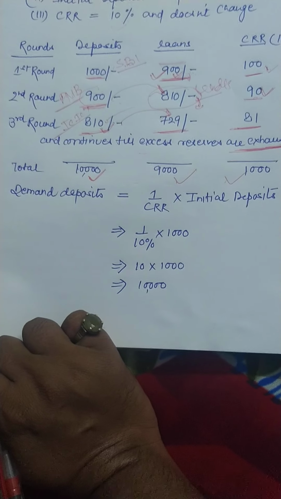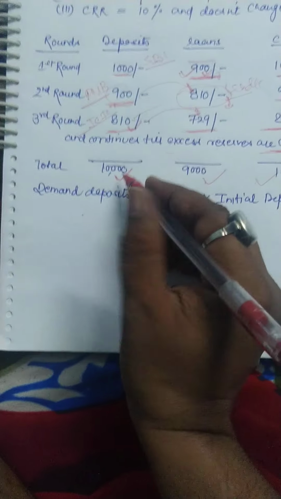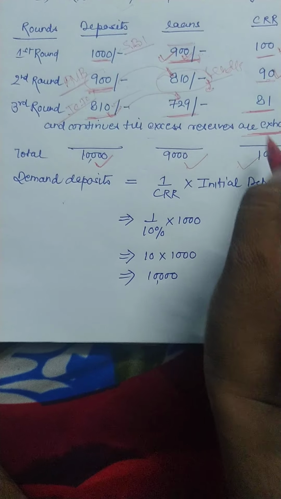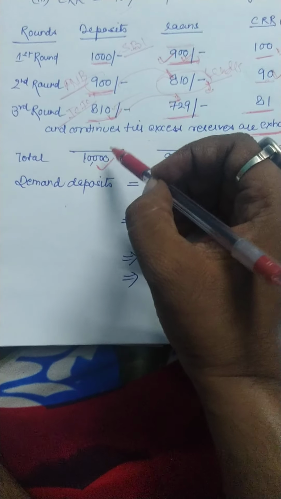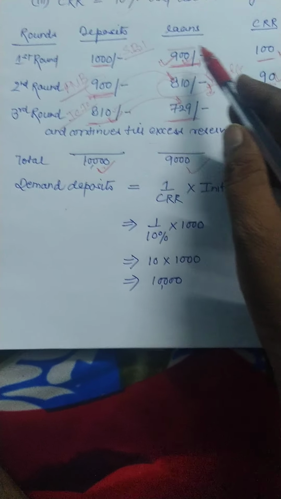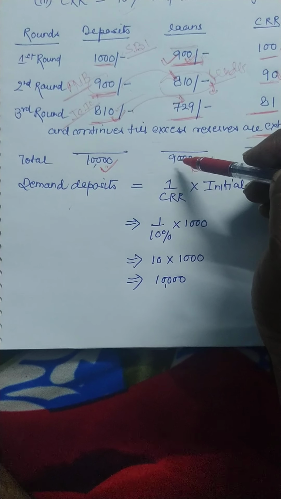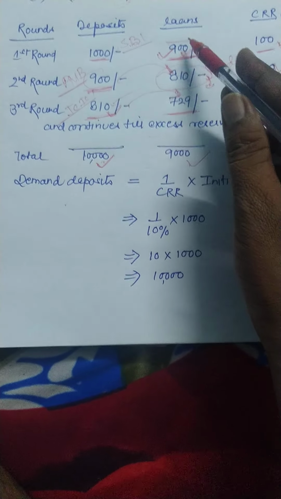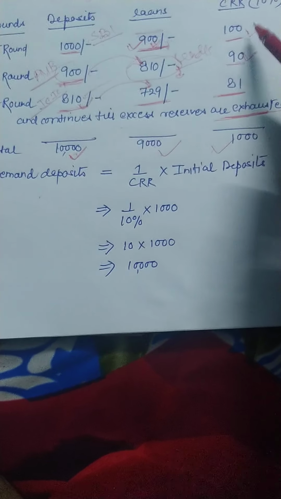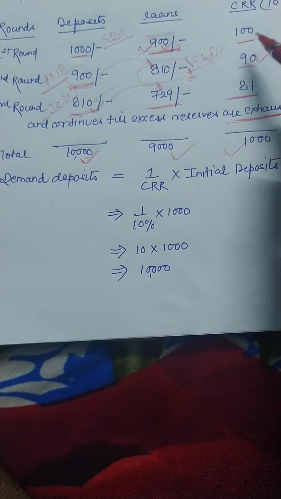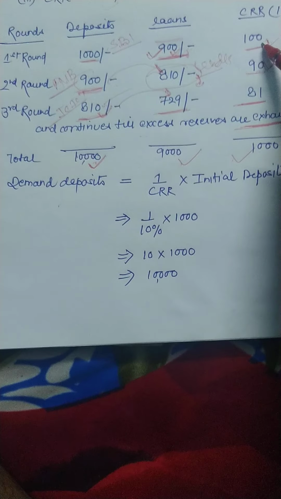Now the question arises: how does this 10,000 come here and 9,000 come here? Actually, you see, 10,000 is 10 times 1000, and 9,000 here is 10 times 900, and so 1000 is 10 times 100.